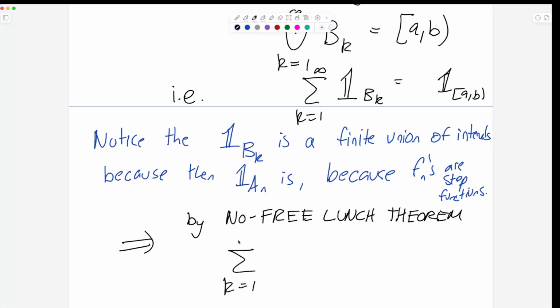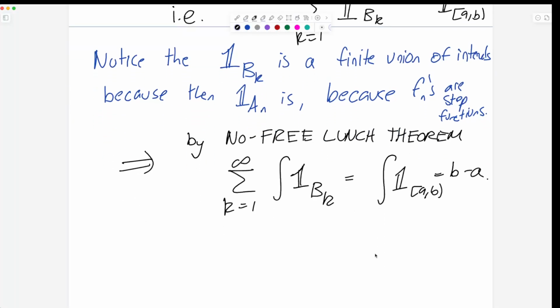So the sum of the integrals, the integral of the indicator of B_k, is equal to the integral of the indicator of the interval [a, b], which is b minus a. So in other words, all these pieces converge. Okay, this is the big thing we're going to use. And now, when we have these infinitely many pieces, then that means the pieces individually have to get smaller and smaller. So this is the big thing. This is how we're going to find our n naught.